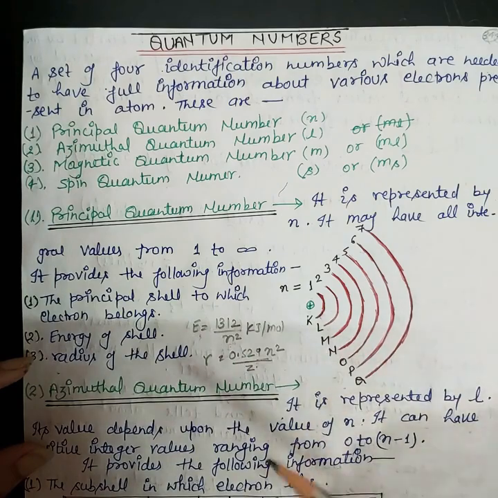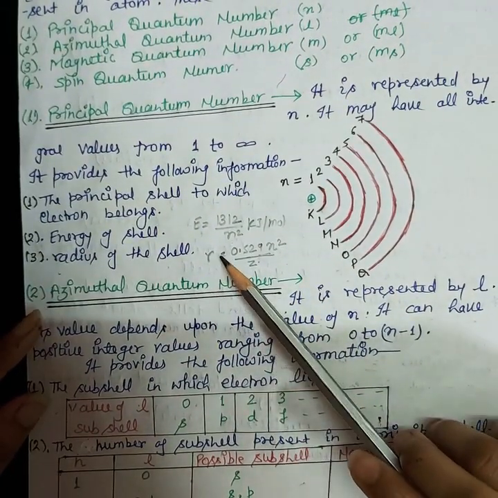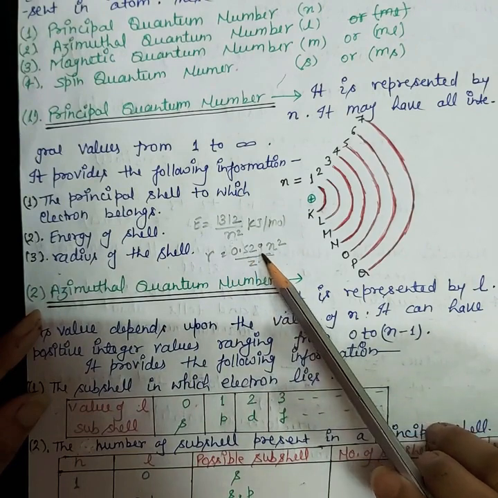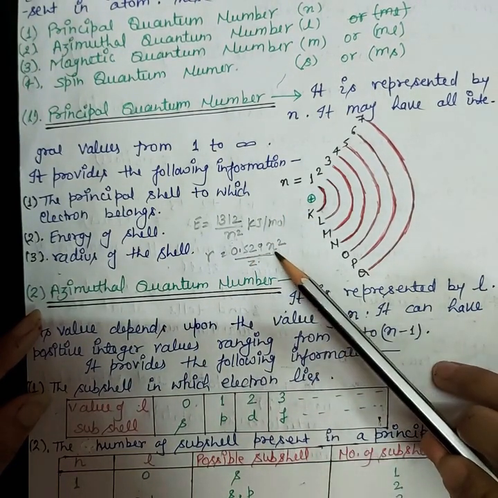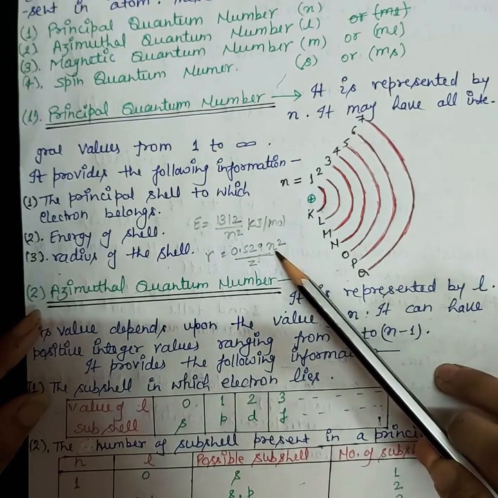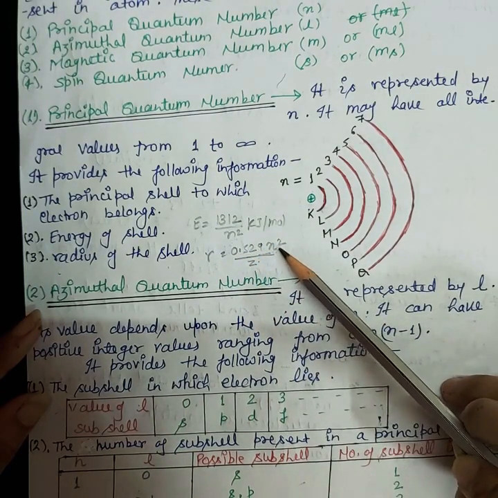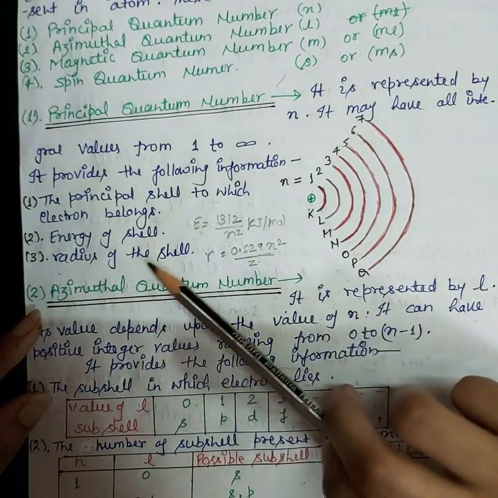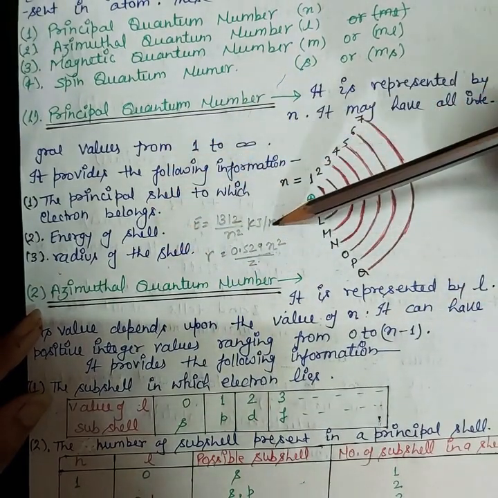Similarly, the formula for radius is r equals 0.529 n square upon Z. If you have the value of n for a particular species, you can calculate the radius. So n can also provide the radius of the shell. This is all about the principal quantum number.